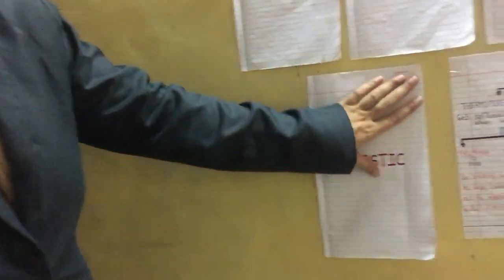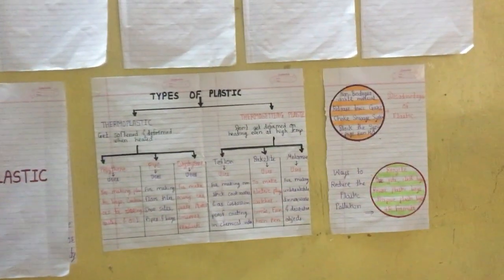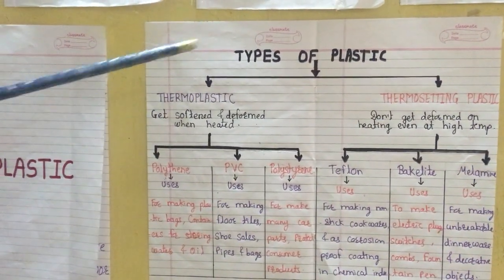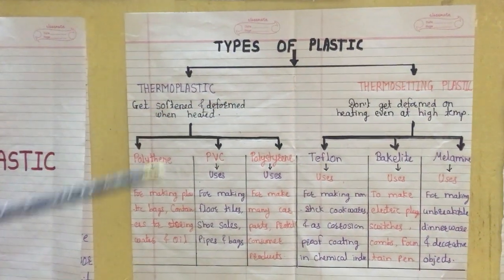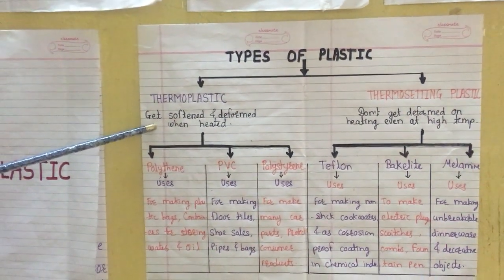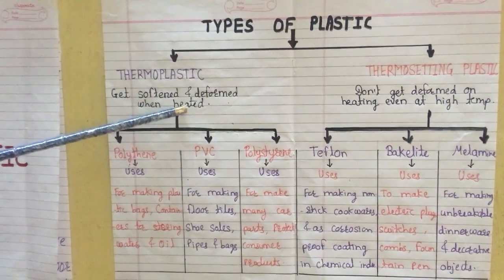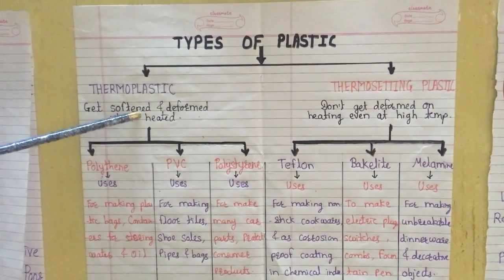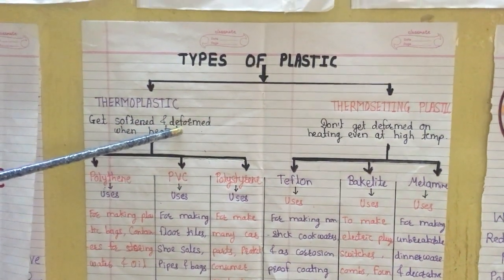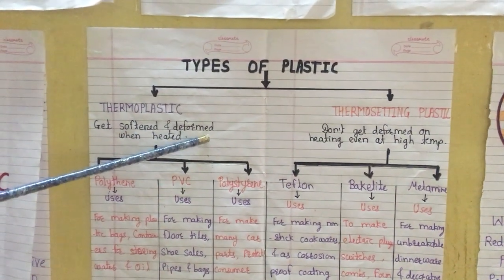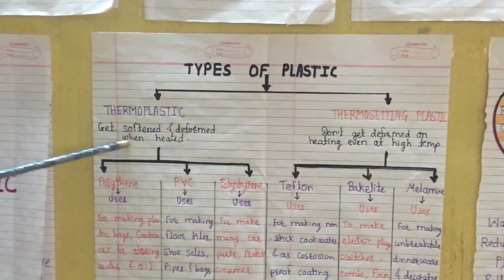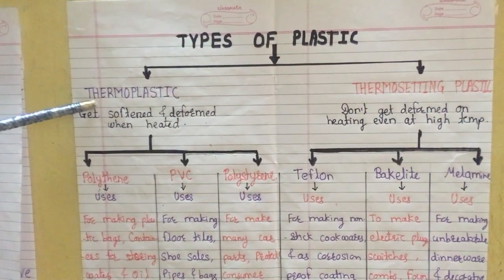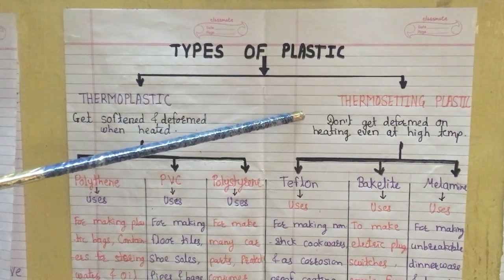Now the next point about plastic is types. There are two types of plastic. First is thermoplastic and second is thermosetting plastic. So what is thermoplastic? Thermoplastic means when it is heated. If we heat plastic, it gets softened, and once softened we can give it a different shape, meaning it can be remolded. When a plastic shows this behavior, this type of plastic is called thermoplastic. And what is thermosetting plastic?